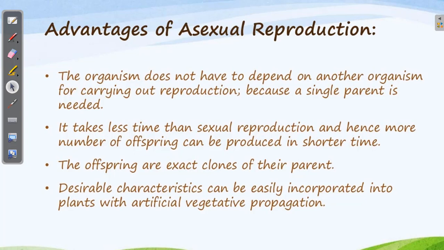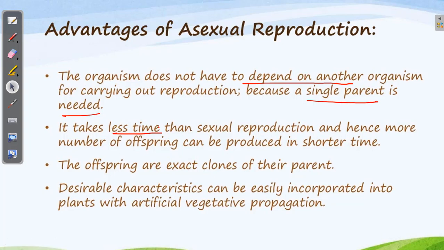You remember, asexual reproduction involves only one single parent. Hence, it does not have to wait for its partner to come and then only it will reproduce. Whenever it matures, it can reproduce. So, a single parent is needed. Hence, there is no dependency on other organism. It takes less time than sexual reproduction.